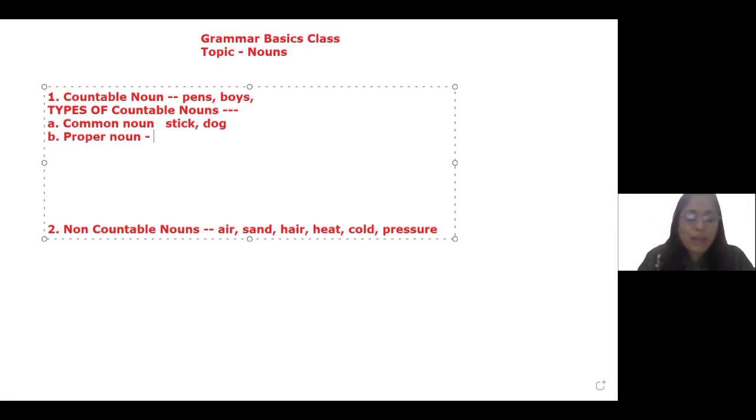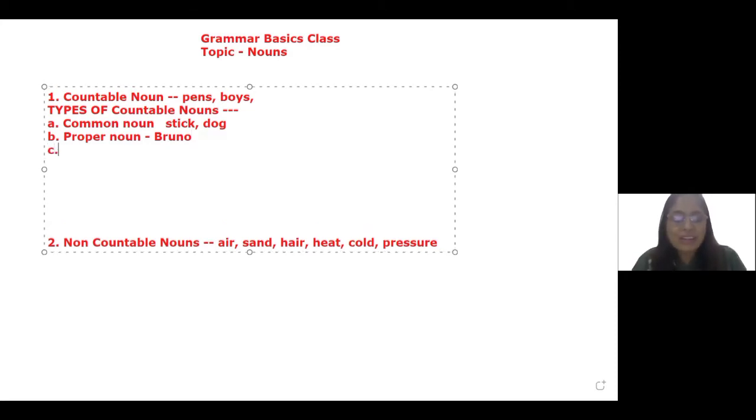Suppose the name of my dog is Bruno. Now, Bruno is both a dog as well as the name of that dog is Bruno. So, technically speaking, when we take one from the common noun and give it a name, it becomes a proper noun. All right.